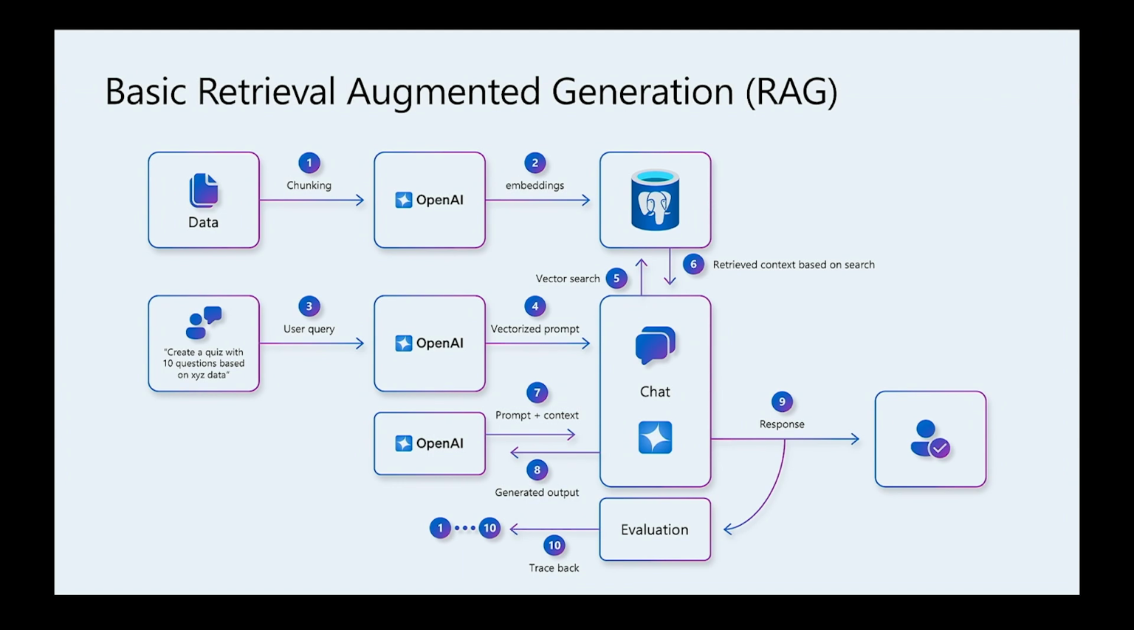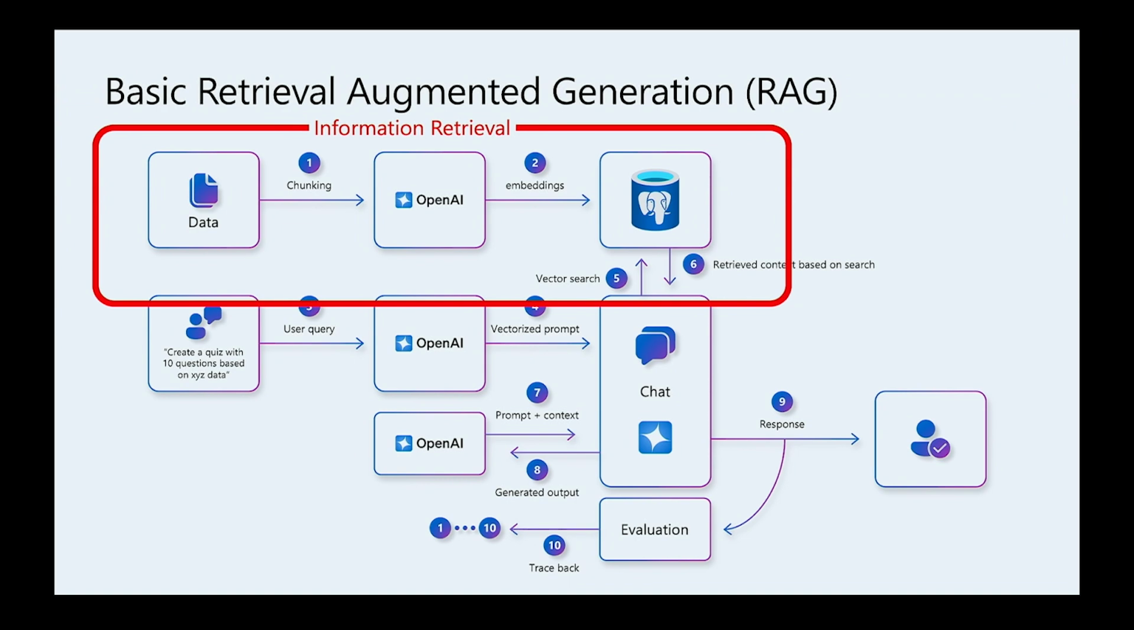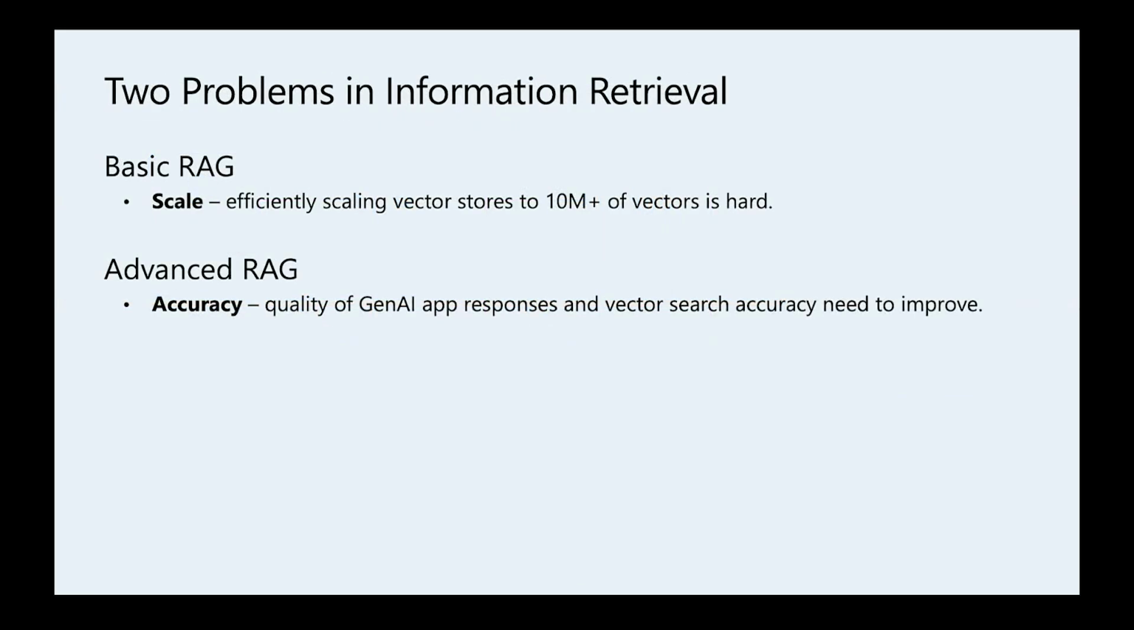In our observations, in the majority of the cases, in one study, we saw as many as 80% of the inaccurate responses were attributed to the information retrieval pipeline. So that's the element of the GenAI app that has the most impact on GenAI app quality. So in this talk, we will focus on information retrieval, and specifically, we will focus on 2 problems.